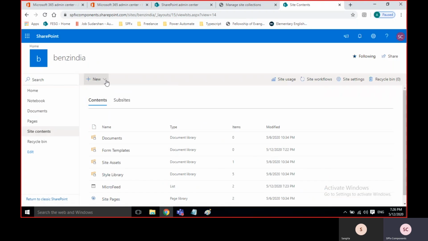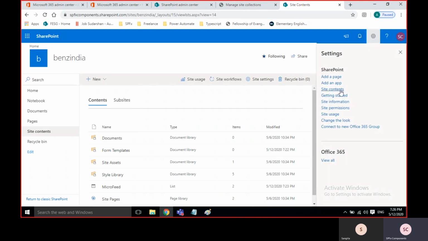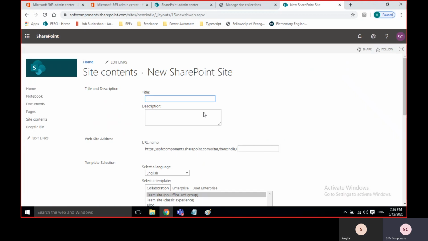Here you can see New. Under New, the last thing is subsite. Just click on subsite. Site actions, site contents, click on New, then subsite.